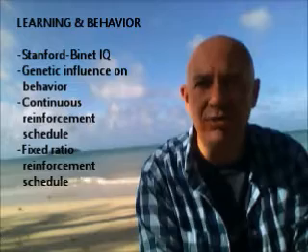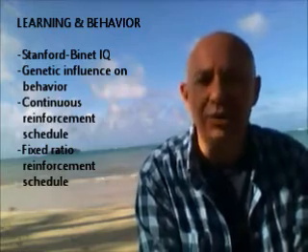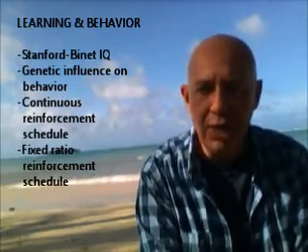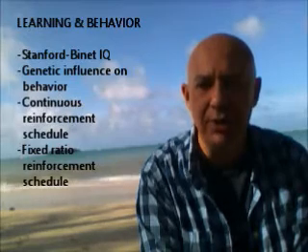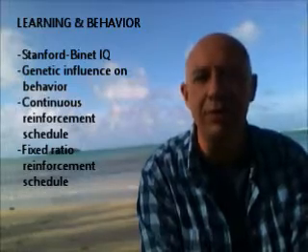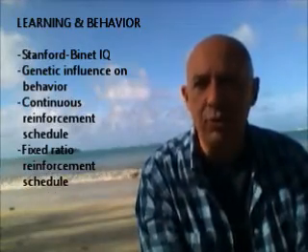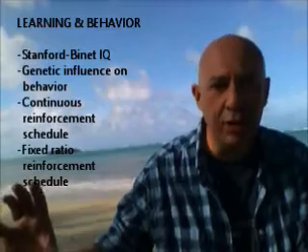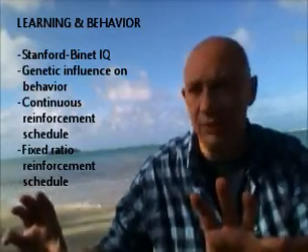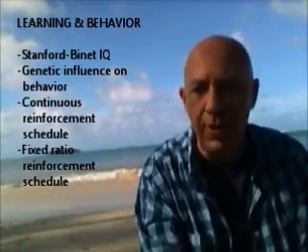And then we have the lecture on behavior, learning, and behavior modification, okay? Go back and find the chunk of the notes that dealt with IQs, okay, and learn when a Stanford-Binet IQ scale would be used, okay? Go back and look at the portion of the notes where we talked about genetic influences on behavior. In particular, I want you to think of that from the standpoint of, remember we talked about the alcohol gene and the idea that it's genes plus environment that causes pathology. So I can have the alcohol gene, all right, but if I don't engage in the environmental influences, in other words, if I don't drink alcohol, then the gene remains inactive and I don't get the pathology. So go back and review that.